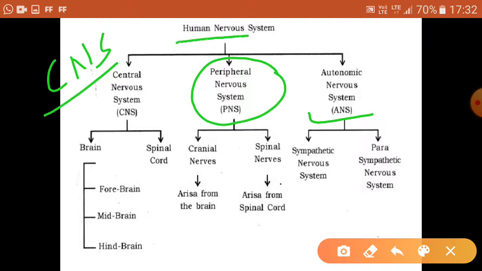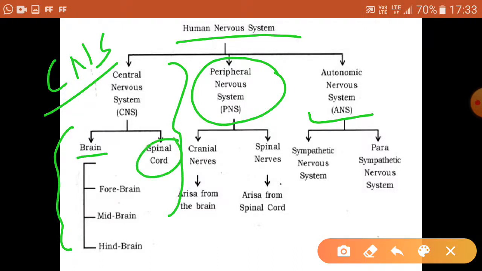So the nervous system is broadly divided into three categories: CNS, PNS and ANS. Full forms are given here. CNS is central nervous system, the main one, then PNS is peripheral nervous system, and ANS is autonomic nervous system. We have to study CNS in detail, that is the human brain, because this includes the human brain and spinal cord. The human brain is further divided into three parts: forebrain, midbrain, and hindbrain.